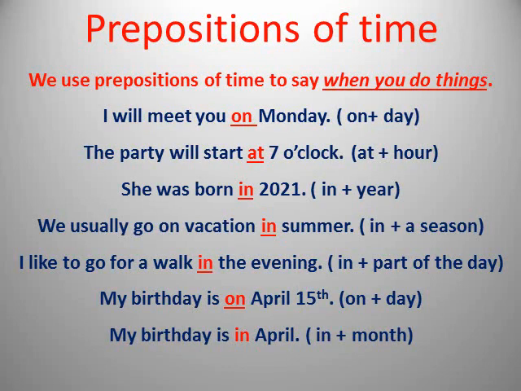At 7 o'clock, and at night. And we use in with year, with season, with part of the day except night, and with month. Be careful about these prepositions of time. They are very important.